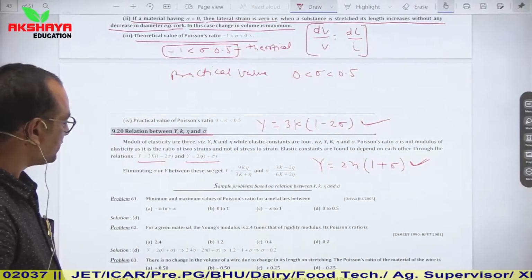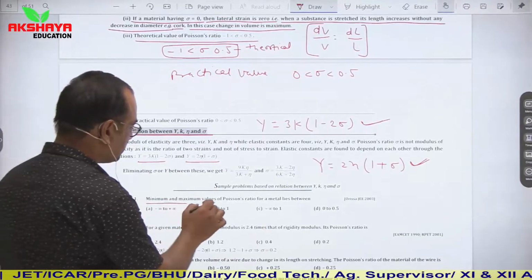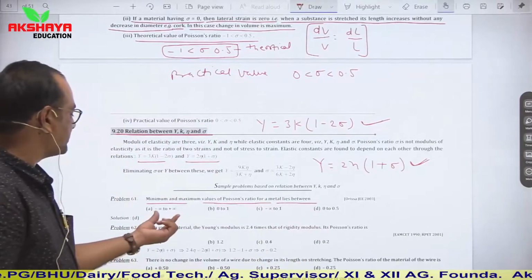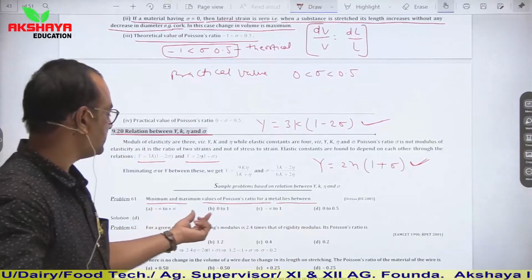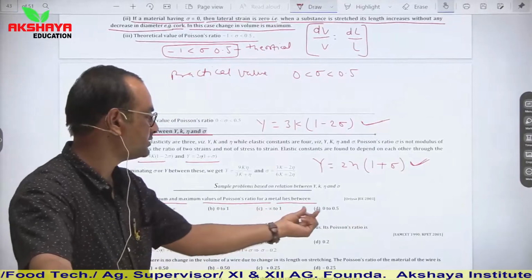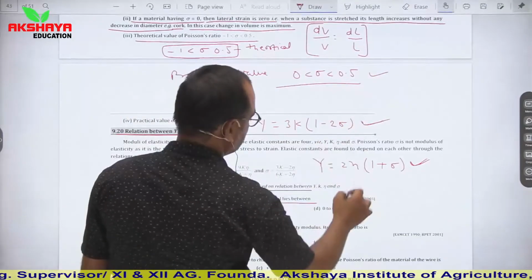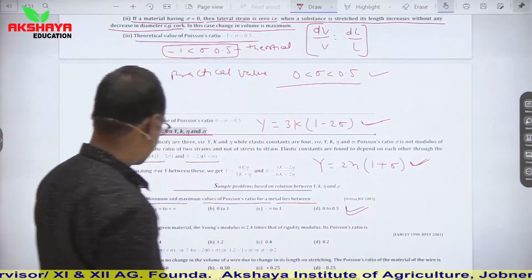Now let us say we are given a question. Minimum and maximum values of Poisson's ratio for a metal lies between: minus infinity to plus infinity, 0 to 1, minus infinity to 1, 0 to 0.5. So we have seen now, so our first option is correct.